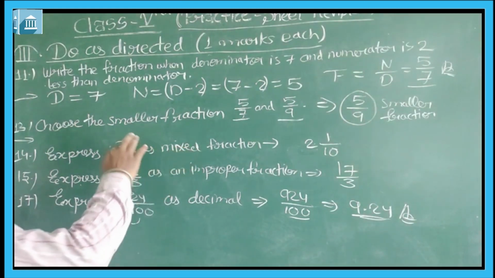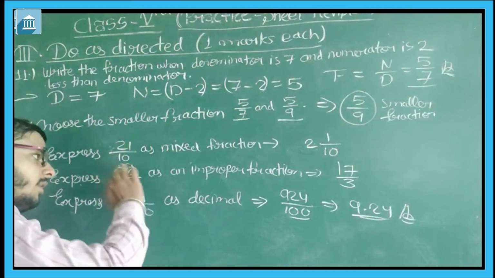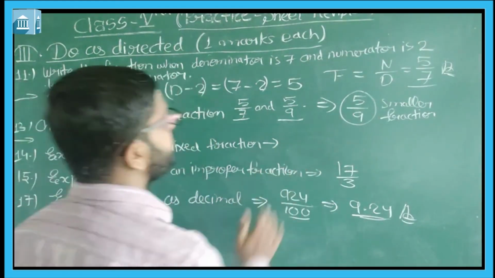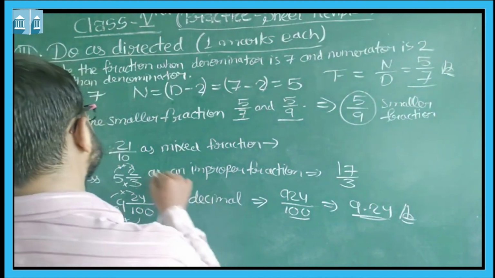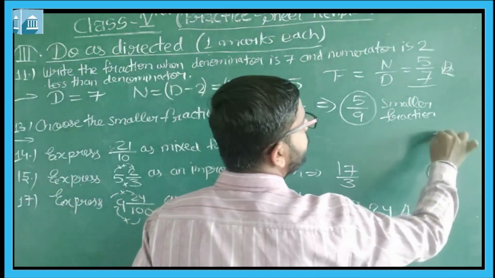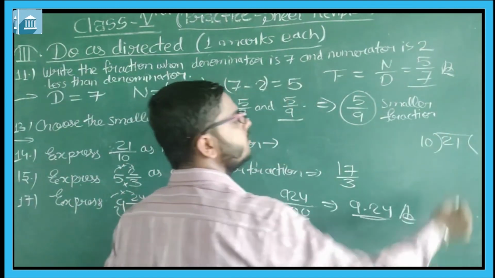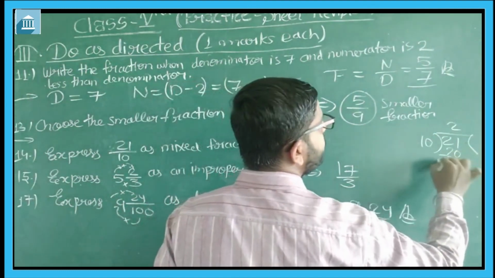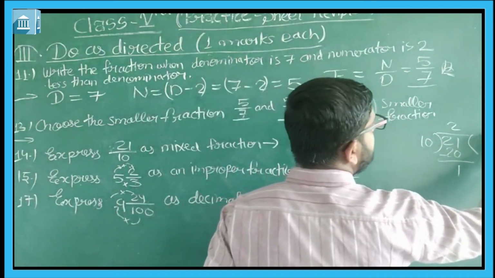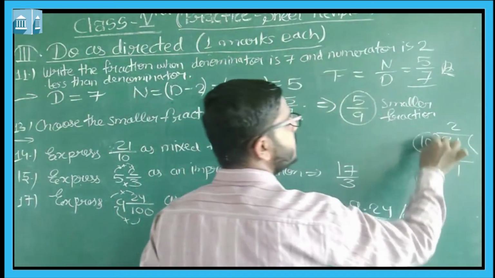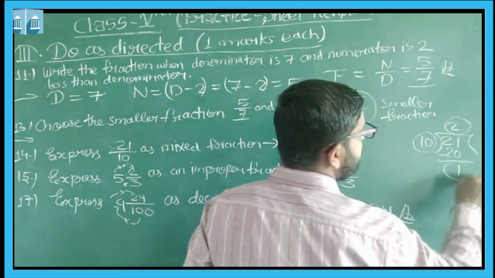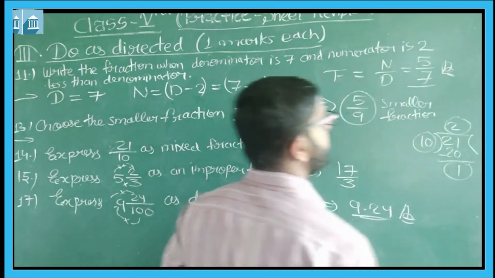Here, to change this improper fraction into a mixed fraction, if you can't write the answer directly, you can just divide 21 by 10. You will get 10 2s are 20. The remainder will be 1. Just write the divisor. Here the divisor is 10. Just write the quotient. The quotient is 2. Just write the remainder. The remainder is 1.